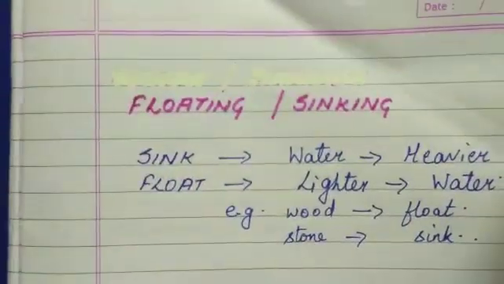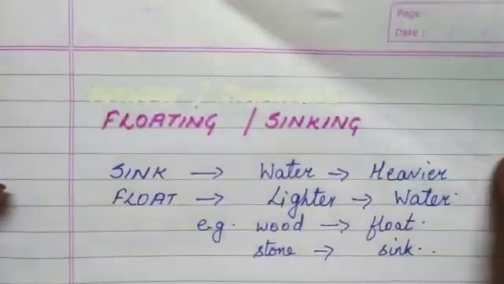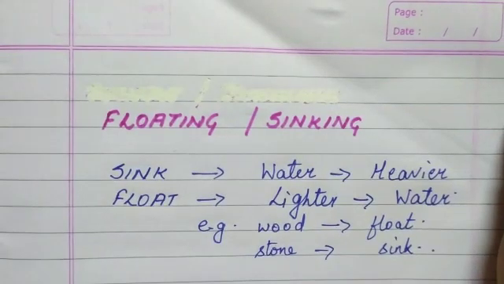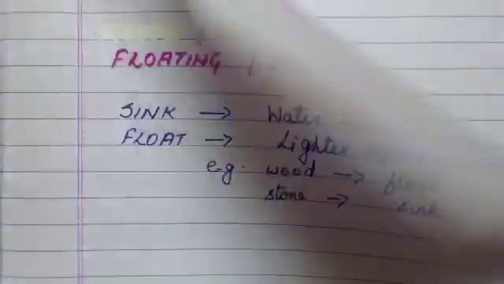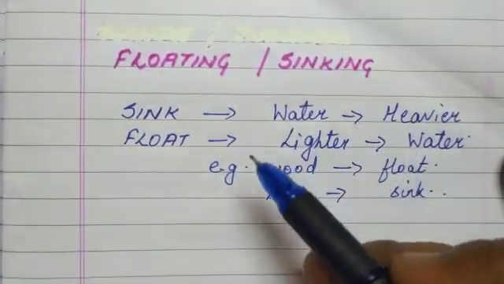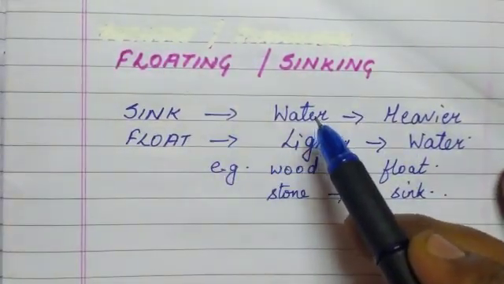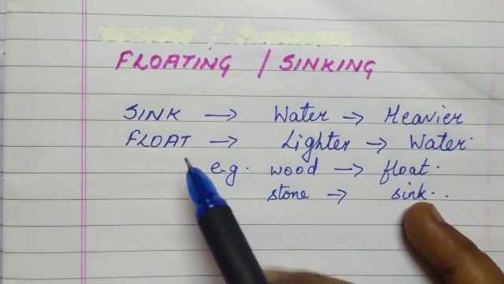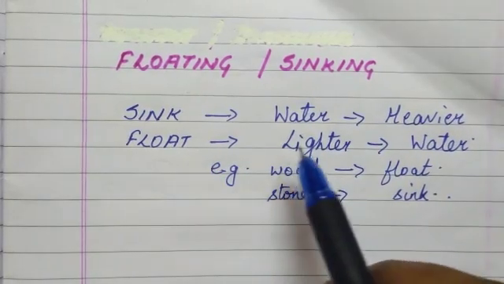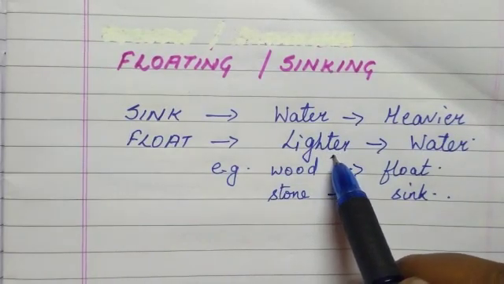Clear? Now we move on to the floating or sinking capacity. Floating and sinking capacity means any object will sink in water if it is heavier than water, and any object will float in water if it is lighter than water.